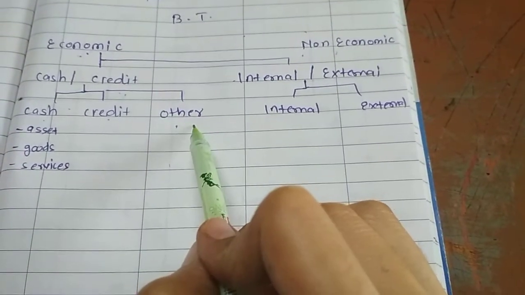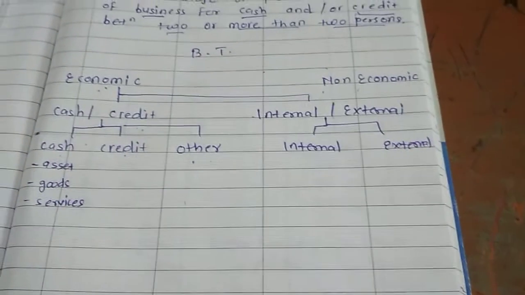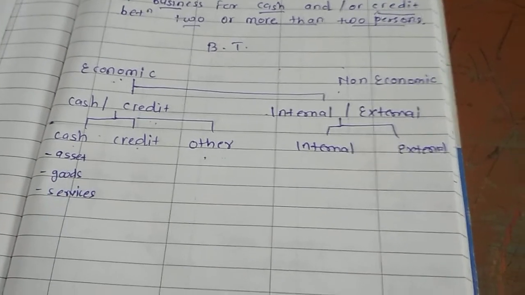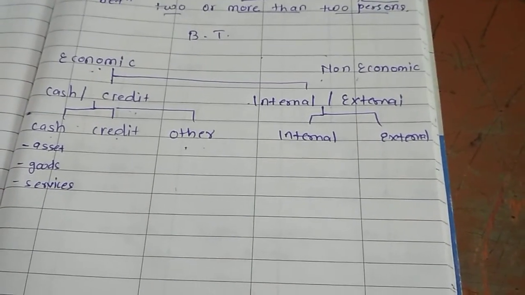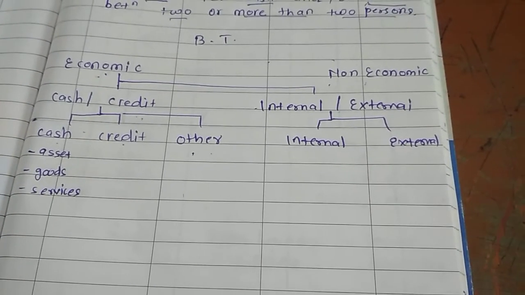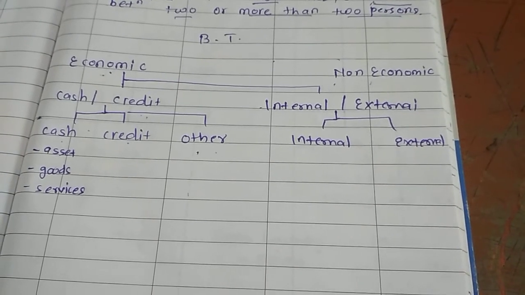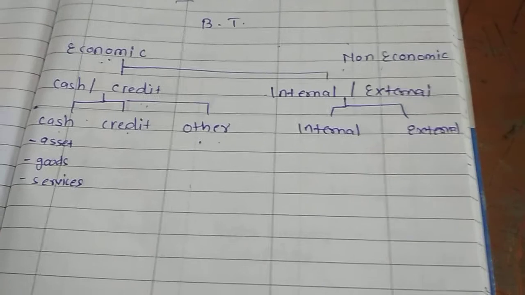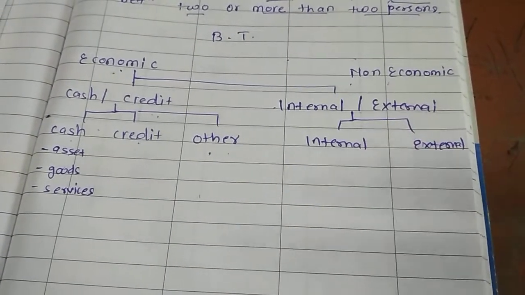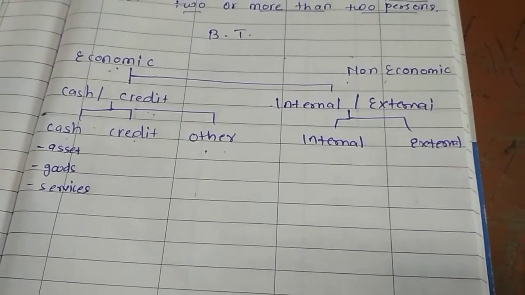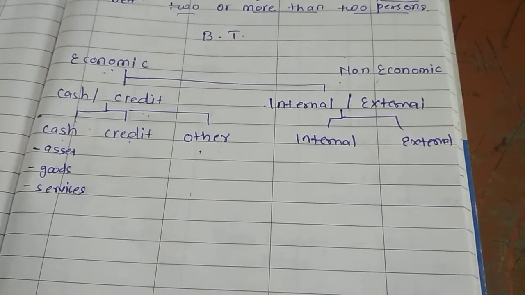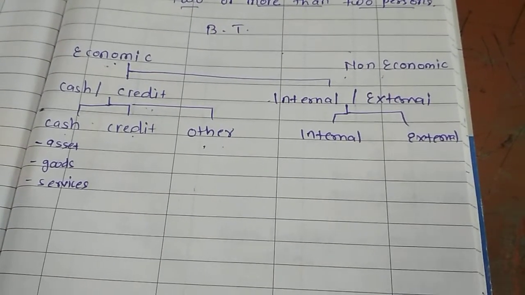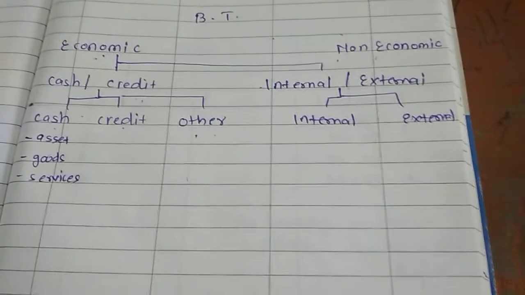Other transactions include some transactions, for example, goods destroyed by fire, then goods destroyed due to water, or we can say goods theft. All these transactions are the example of other transactions, means the transactions which are not included in cash or credit transactions are classified in other transactions.